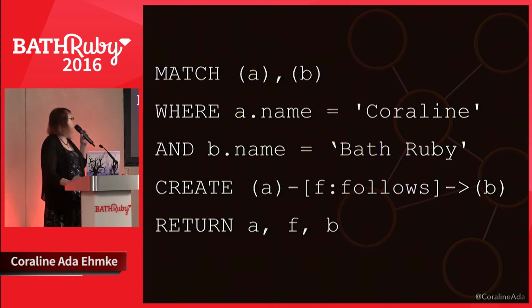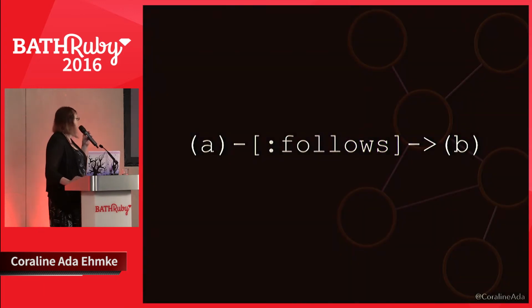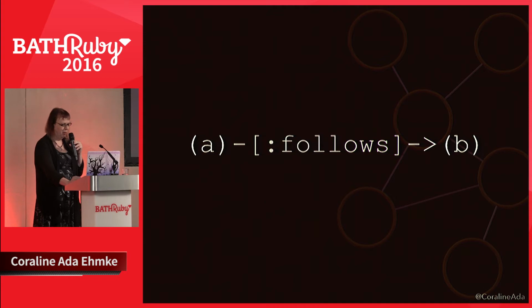Then to create a connection between the two, an edge, we match A and B, where A's name is Coraline and B's name is BathRuby. We create a follow relationship, and for the purposes of illustrating what we created, we'll return both nodes with the follow relationship in between. The thing that I wanted to point out with that particular query is that we're actually using ASCII art to draw a relation between A and B. There's an arrow because they're directional. We can actually draw which direction the connection goes in, which is pretty cool.